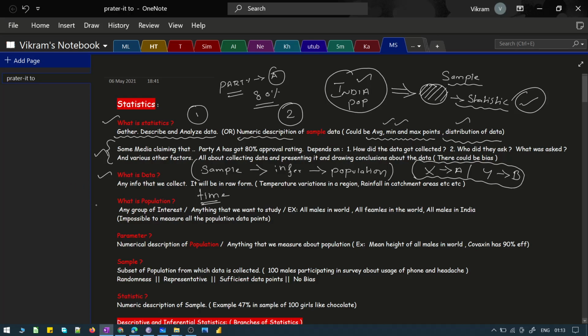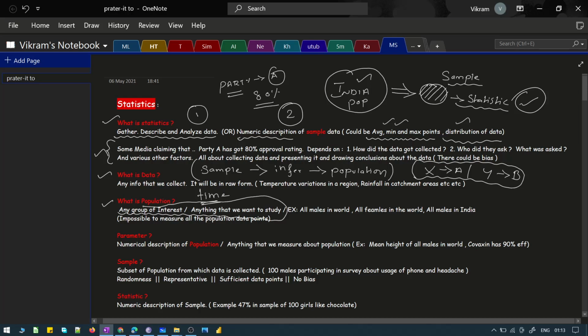Okay, and let's come to the next definition. What is population? I think that we have covered it here. A population is anything that I want to study, anything which interests me is referred to as a population. If you look over here, this is what is being mentioned. Okay, so this is the definition for population. A group of data which I want to study or anything which interests me is referred to as a population. It could be about anything.